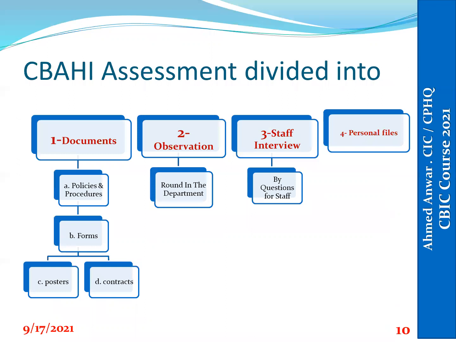So we'll talk about general standards of the infection control file. The surveyor will check these 4 points for each substandard: the document, observation, staff interview, and personal file. Each substandard should have evidence of its implementation by one or more of these 4 points. For the document, we will talk about the policy procedures, forms, posters, and contracts. We will check all of them.